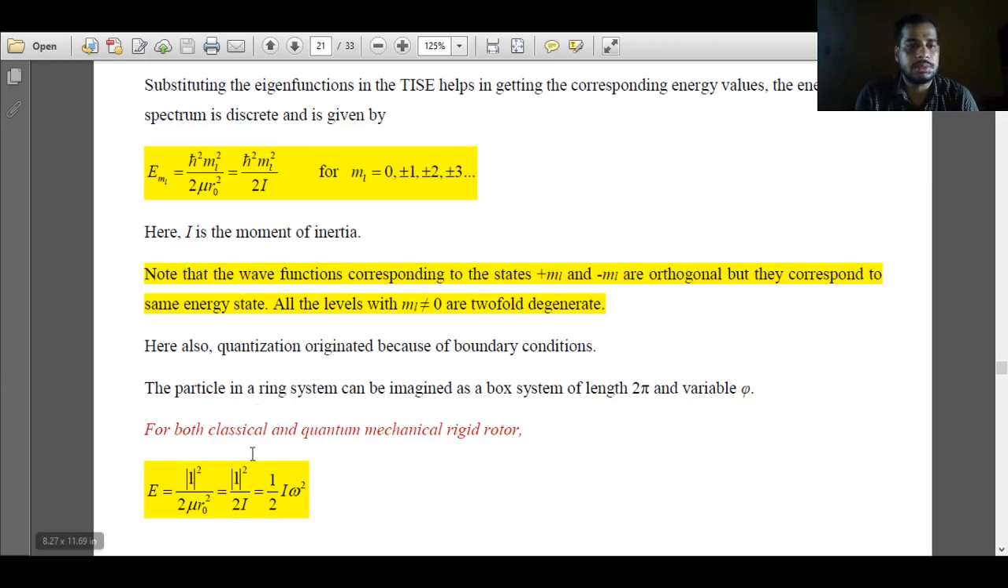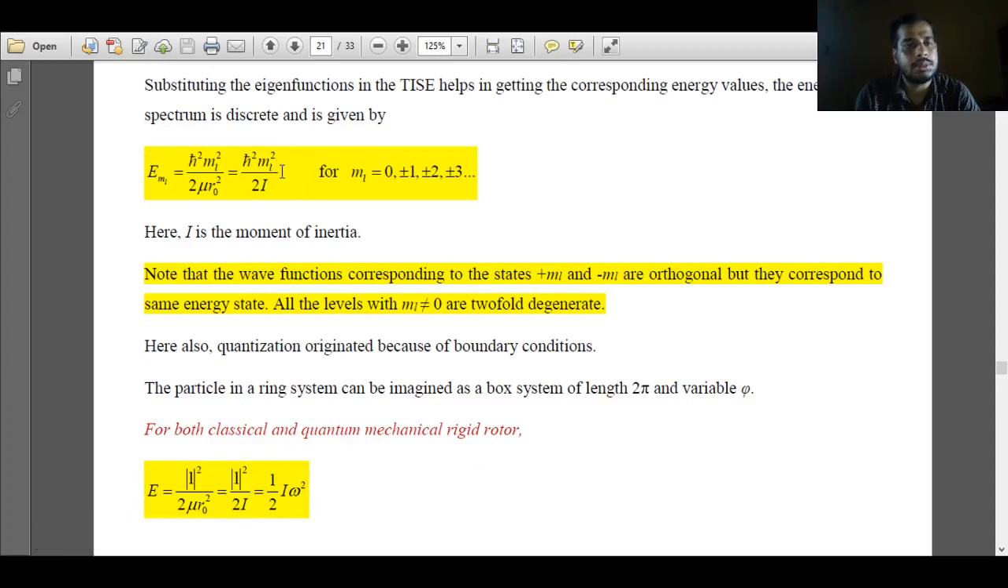Now in the classical rigid rotor problem, we obtained energy equal to half I omega square, or L square over 2I. L was what? Angular momentum. The energy expression that we obtained for the classical rigid rotor was L square over 2I, or half I omega square. This expression is also applicable to the quantum mechanical rigid rotor.